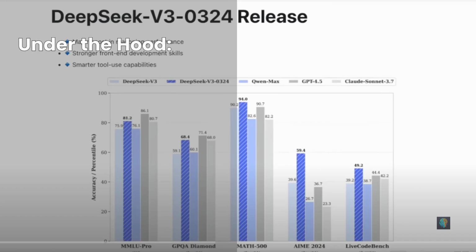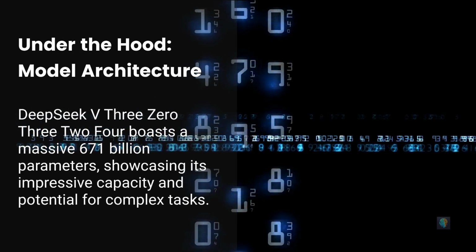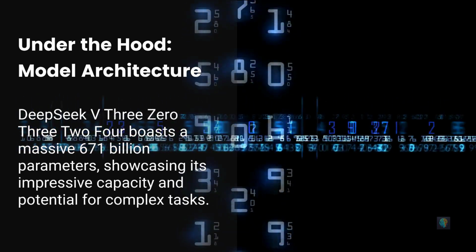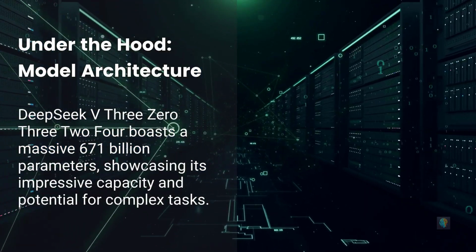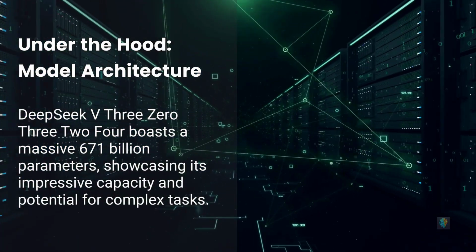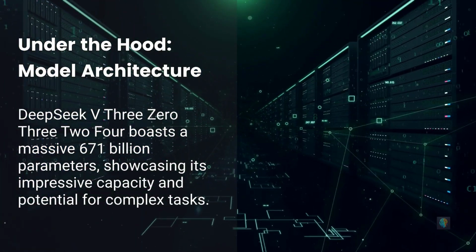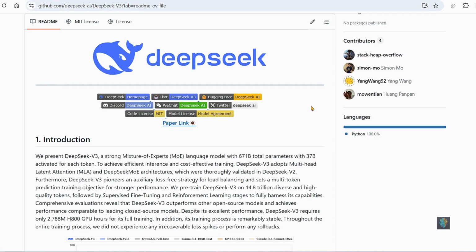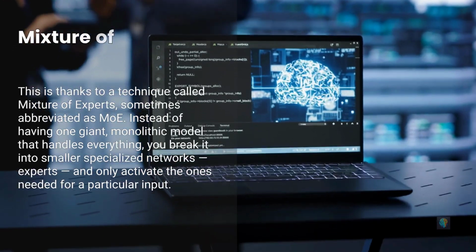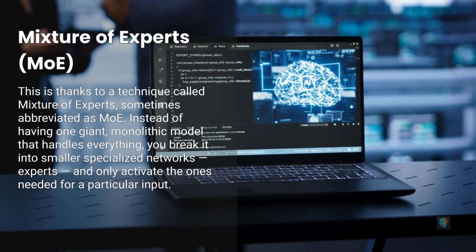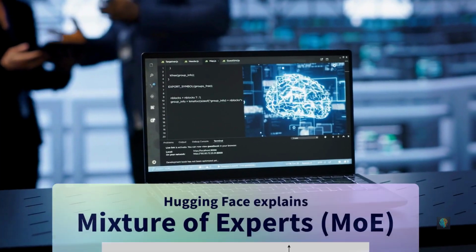So what's going on under the hood? DeepSeek V3 has an interesting architecture. The total capacity of the model is 671 billion parameters, a colossal number. But here's the clever part. Instead of activating all of them for every task, it only uses around 37 billion parameters per prompt. This is thanks to a technique called mixture of experts, sometimes abbreviated as MoE.